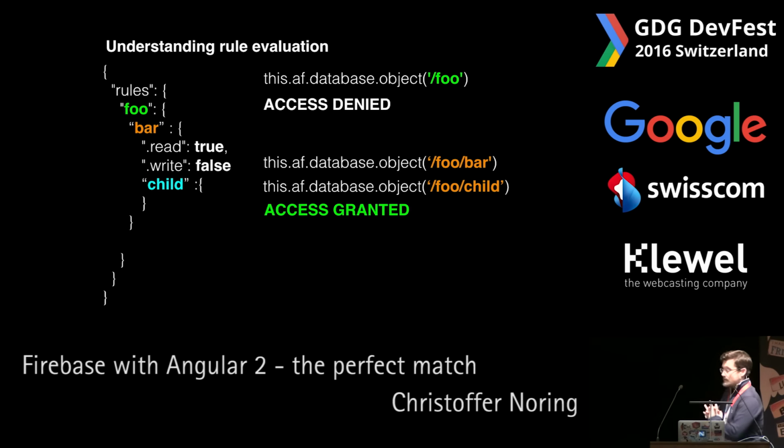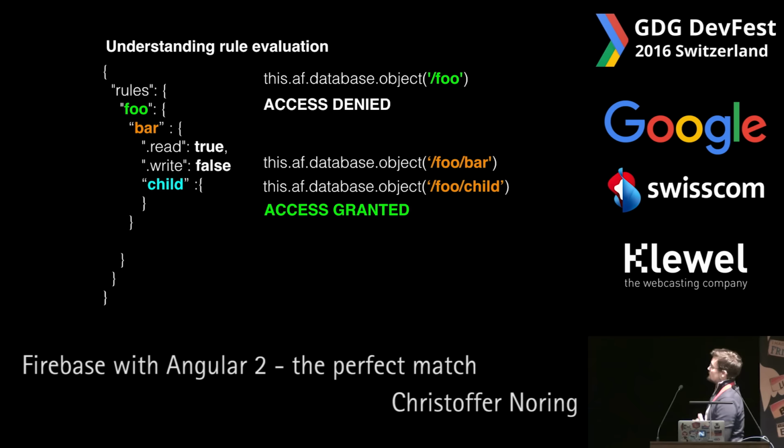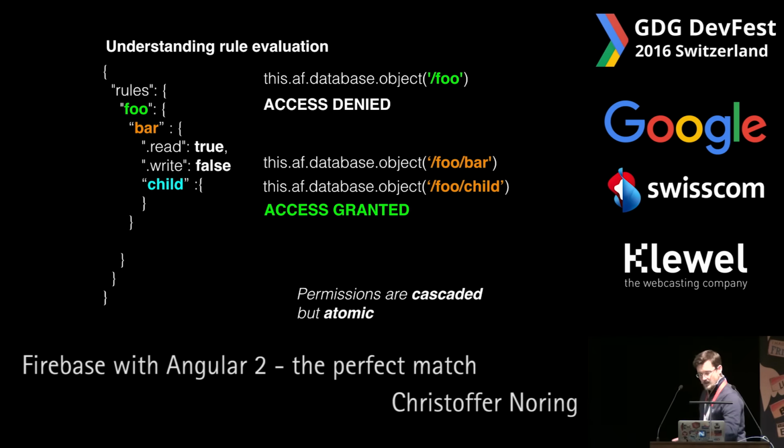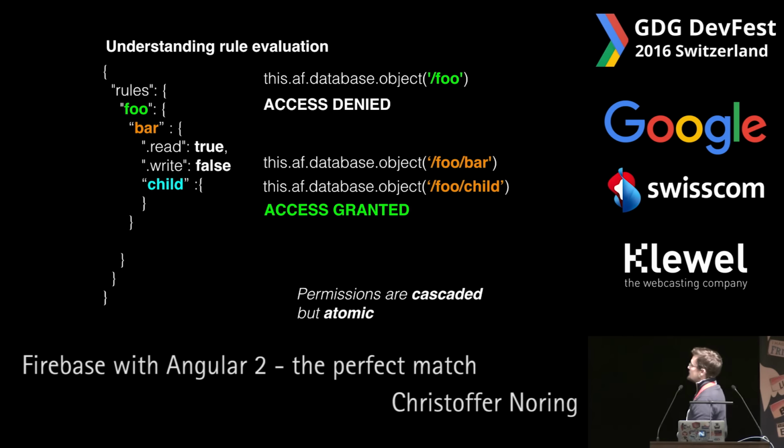So foo bar would be allowed to do read, and foo bar child, of course, would have access granted. Which means that as soon as we have a rule, it is inherited from its parent, but if the parent doesn't have a rule in the first place, we have nothing to inherit, right? Which means that our rules are cascaded. They are inherited from our parent, but they are atomic. So we need to remember, if we don't set a rule, it's the same thing as default deny.